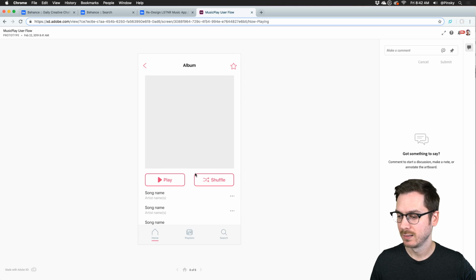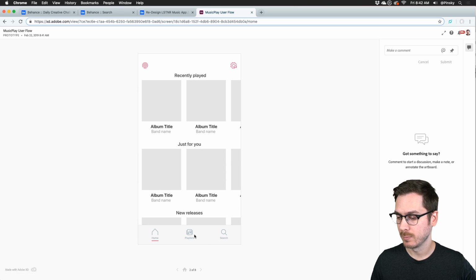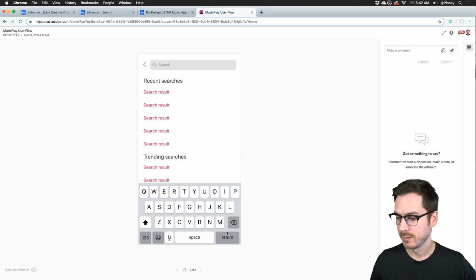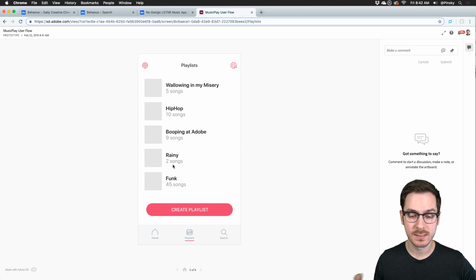I can click, navigate to different areas, go back home, search. There's the keyword that comes up at the bottom. I can go back, and so on and so forth. So I can click through the entire thing.